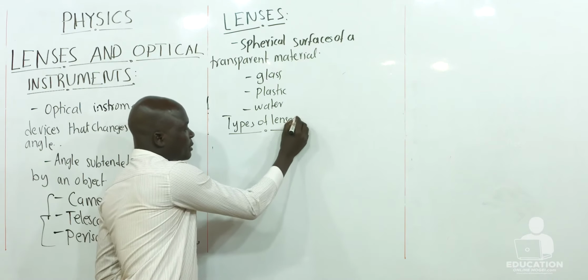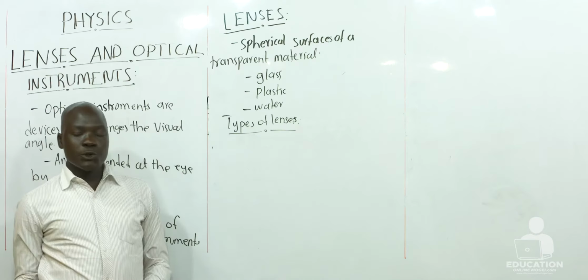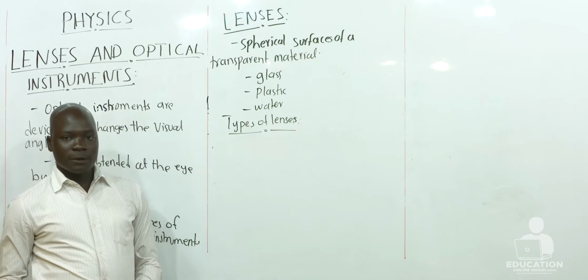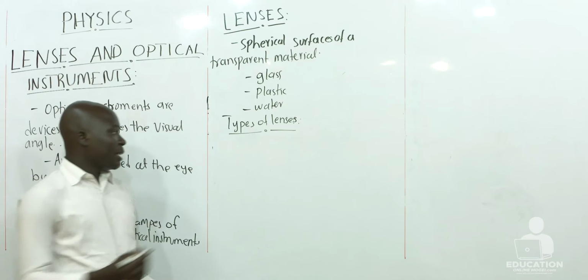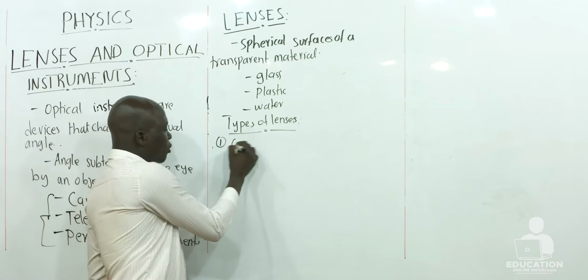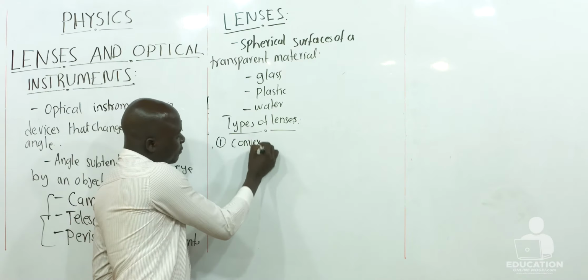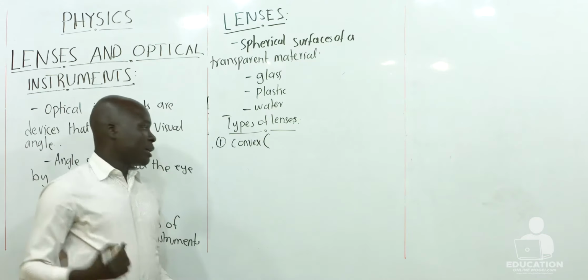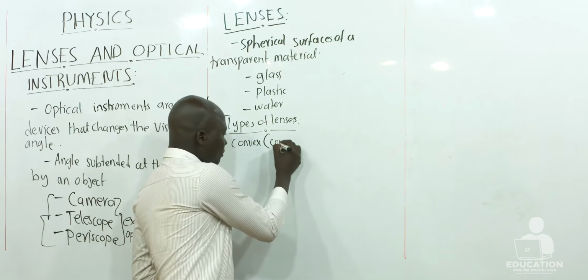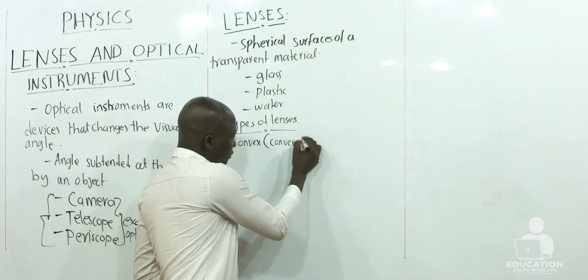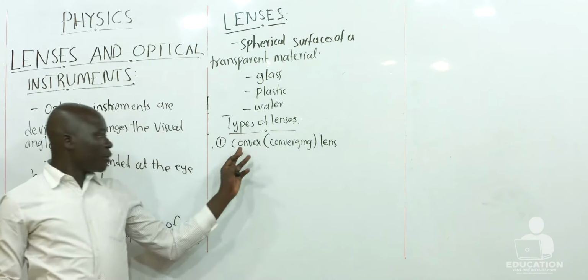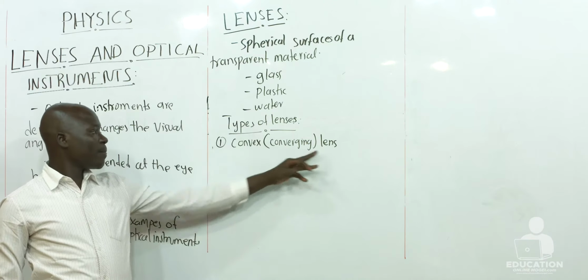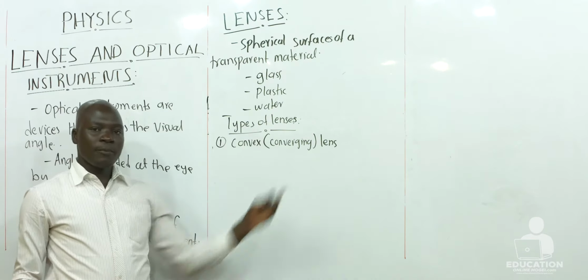Now in physics, we have two major types of lenses. One is called the convex, or it can also be called the converging lens. We can either call it the convex lens or the converging lens.